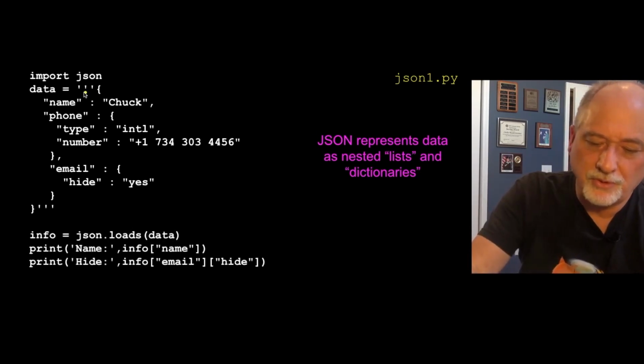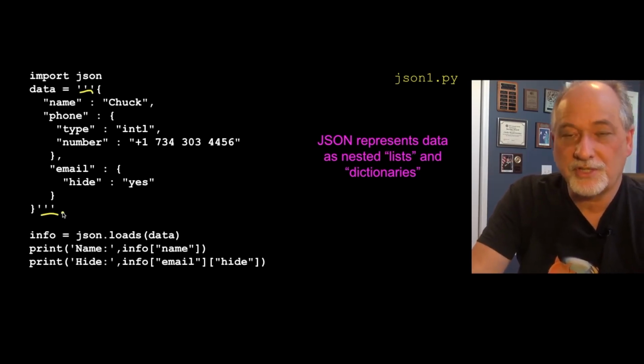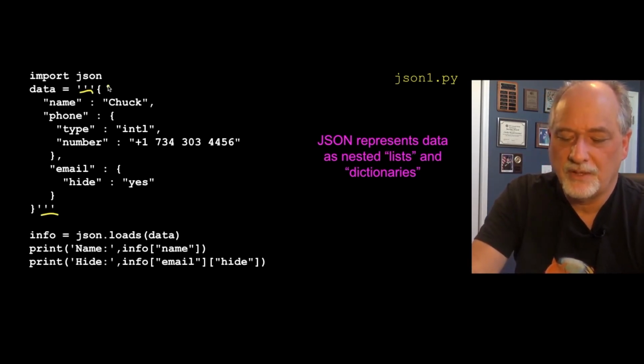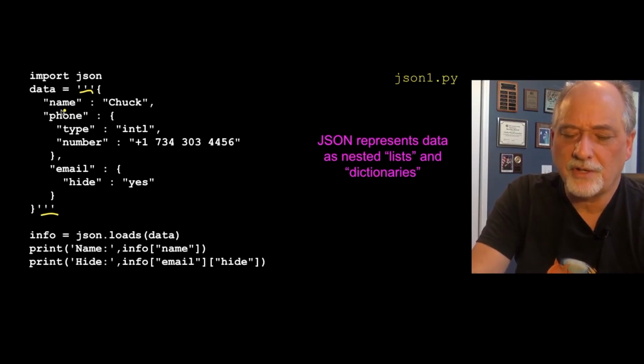And I'm using the triple quoted string here. Now you'll notice the syntax that we are using is not angle brackets, but instead curly braces. And so the curly brace, and then within the curly brace, you have key value pairs, name, colon.